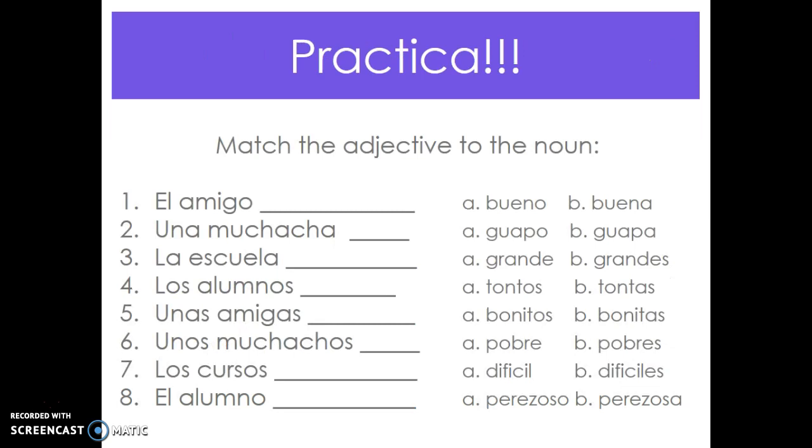Okay, now let's have some práctica for you. I have these simple phrases for you, and I want you to match the correct adjective to the noun. So we have el amigo, so would you choose bueno or buena? I have una muchacha, would you choose guapo or guapa? So on and so forth. So take a moment, pause the video, and write down your answers, and let's see what you get.